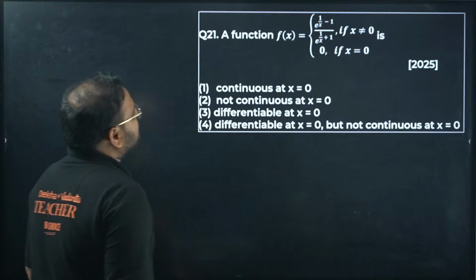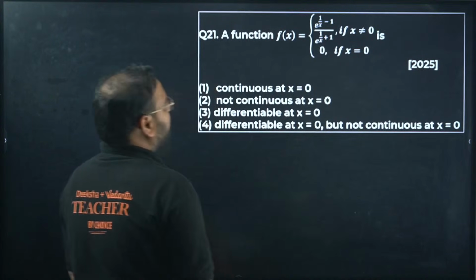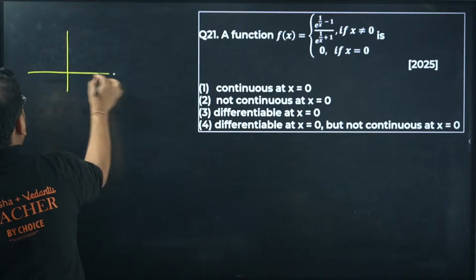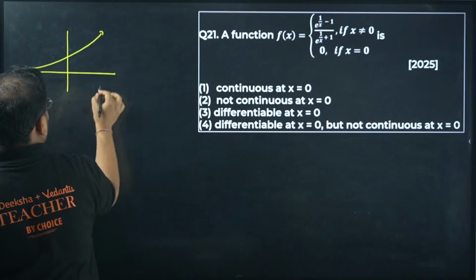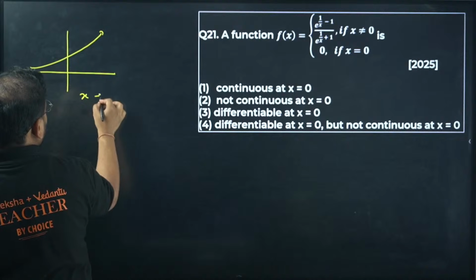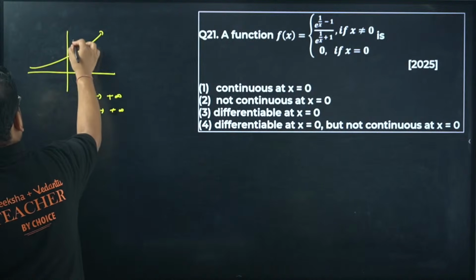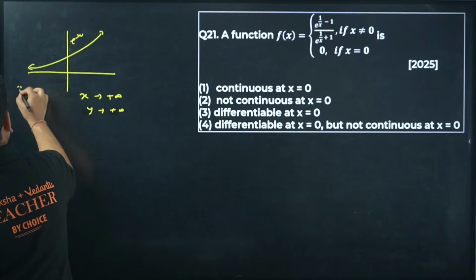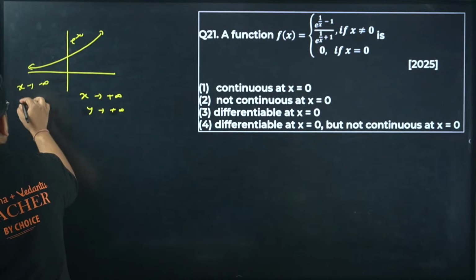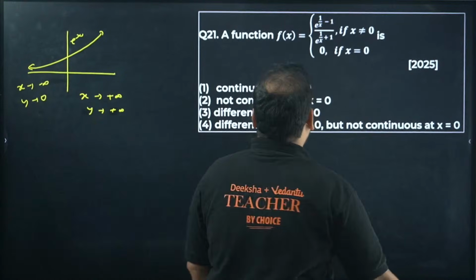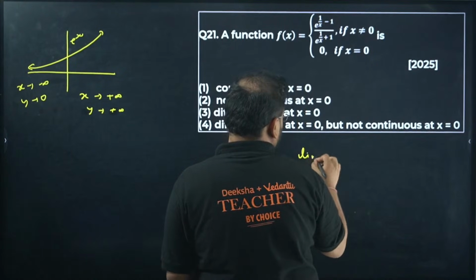A function f(x) is (e^(1/x) − 1)/(e^(1/x) + 1). Whenever you have an exponential function, we have a graph, if you remember. This is e^x actually. When x goes to plus infinity, y goes to plus infinity, and when x goes to negative infinity, y goes to 0. I'm looking for continuity first.